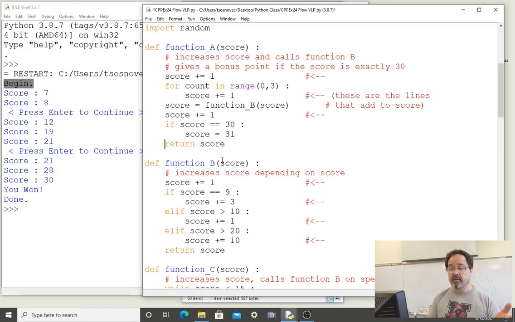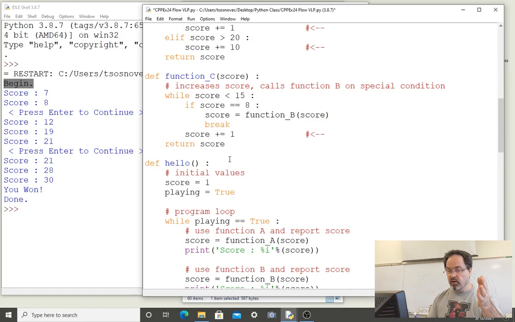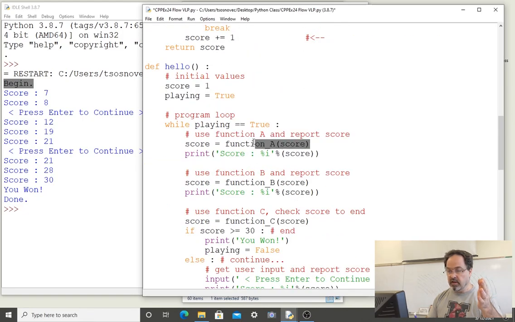This is function A, so we have to remember, the computer remembers easily, but we have to remember where we called function A, because we have to return there. And we're sending this value back. We're putting a value in the air. Where does it go? Function A was called here in our hello function, so this is where we return. And there's a value being returned, where does it go? It becomes the value of score, because score was assigned to be something that's returning from a call to function A.